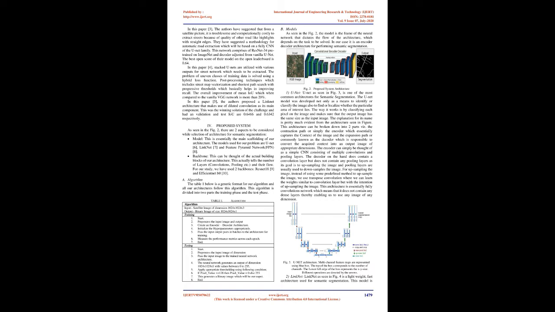In paper 4, stacked UNets are utilized with various outputs for the street network which needs to be extracted. The problem of uneven classes of training data is solved using a hybrid loss function. Post-processing techniques, which include street map vectorization and shortest path search with progressive thresholds, basically help in improving recall. The overall improvement of mean IOU when compared to the vanilla VGG network is more than 20%.